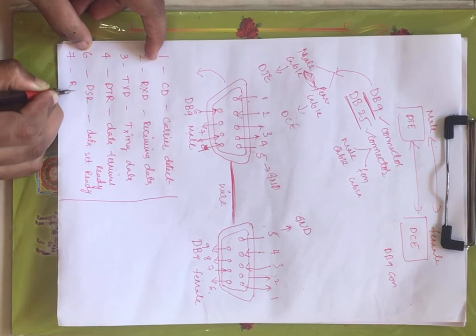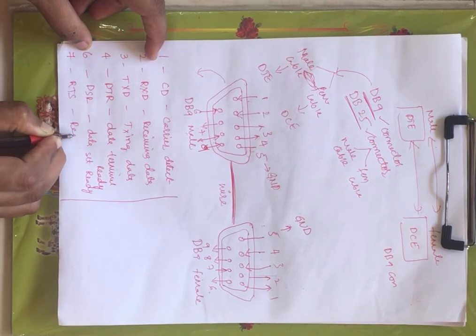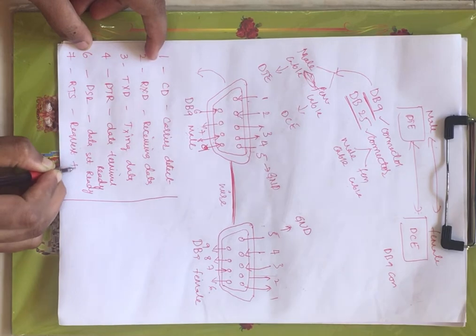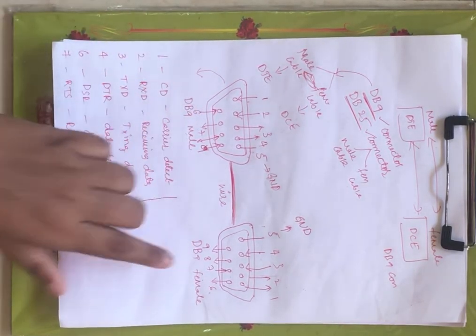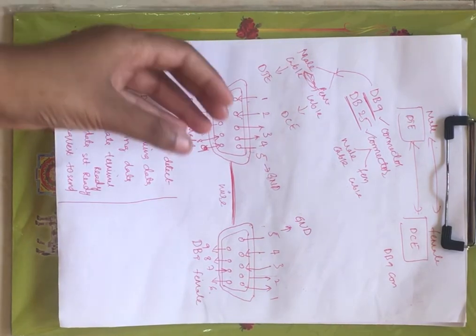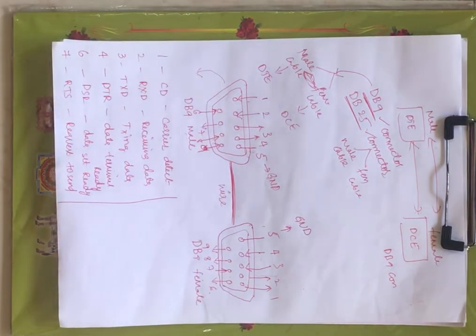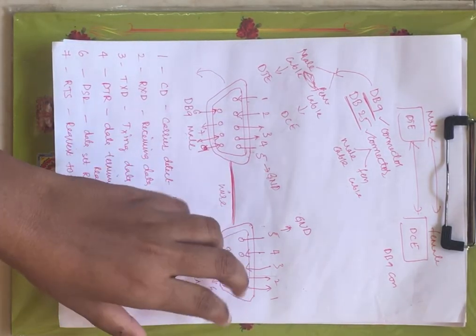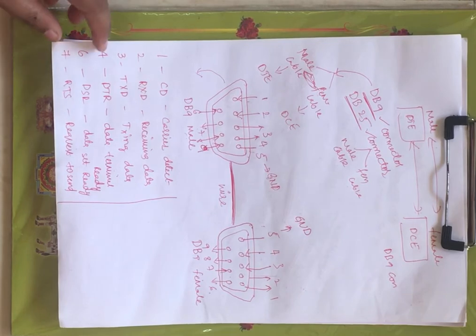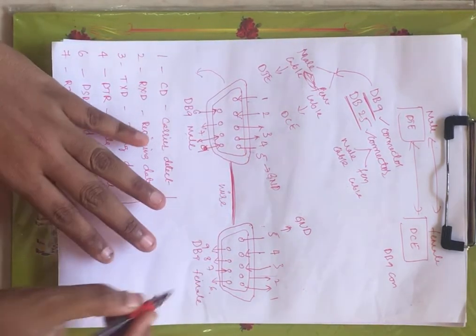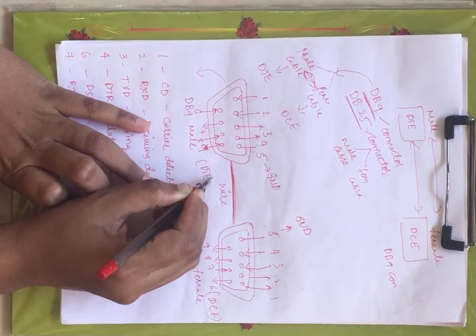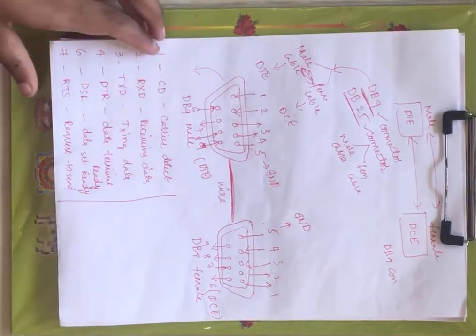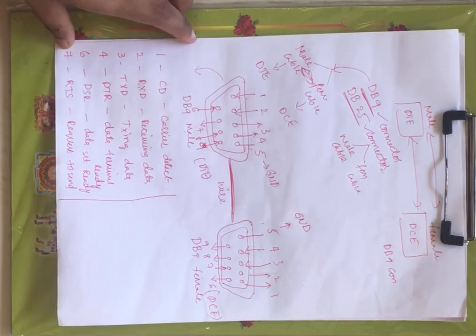And seventh pin you have RTS, request to send, right? Now this signal is generated by the male cable towards the female cable. That means you are requesting the female cable to send the data. Once the request is accepted, the female cable will send the data, right? You are requesting the female cable, nothing but DCE, and this is nothing but DTE. You are requesting the DCE to send the data through this particular 7th pin, right?